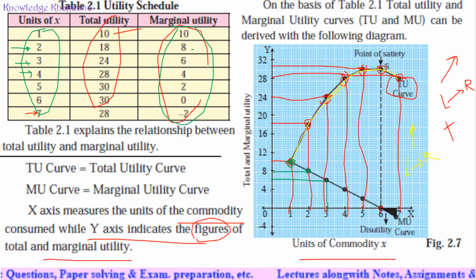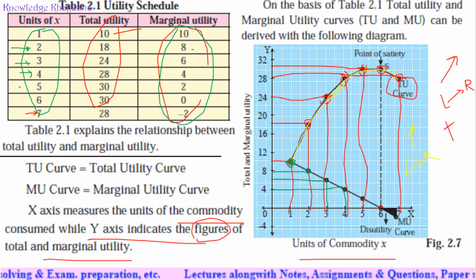Then when we drank the fifth glass of water, marginal utility became 2. Here it is 2.